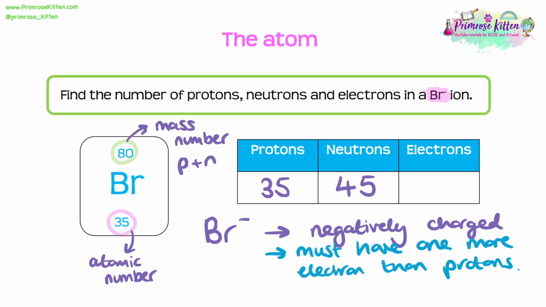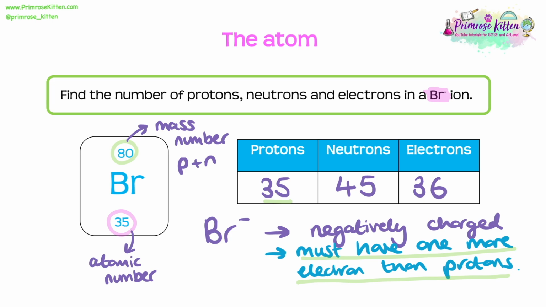Finally, we need to write down the number of electrons. And in order to do this, because we have an ion, we have to use the fact that we said that in this case, because it's Br-, we must have one more electron than the protons. So as we have 35 of these positive protons, we must have 36 of these negative electrons to get that overall negative charge.